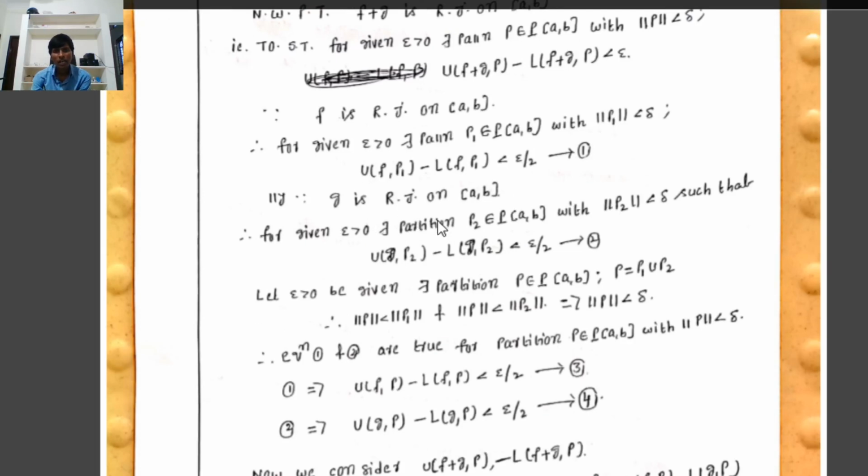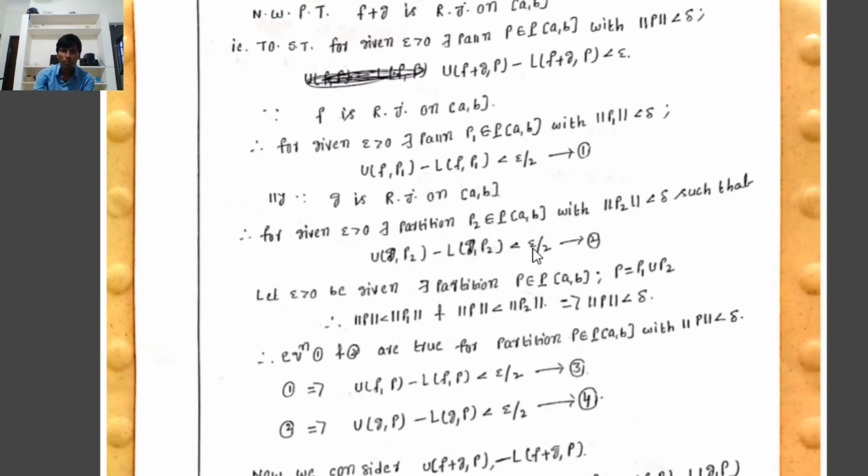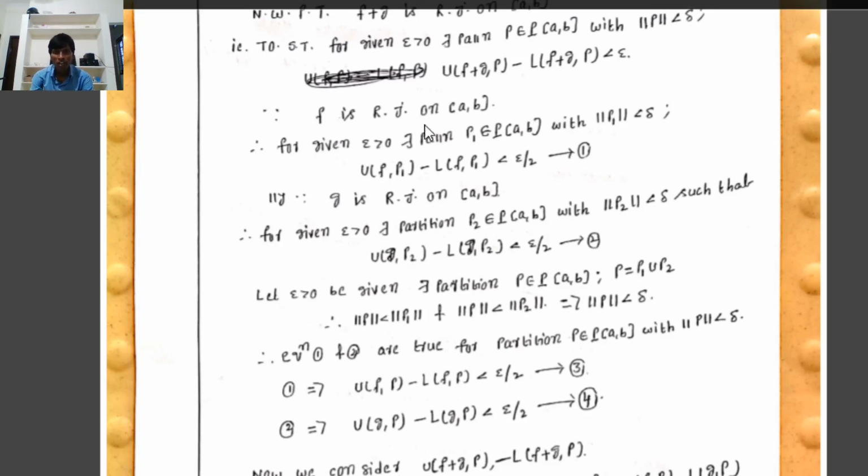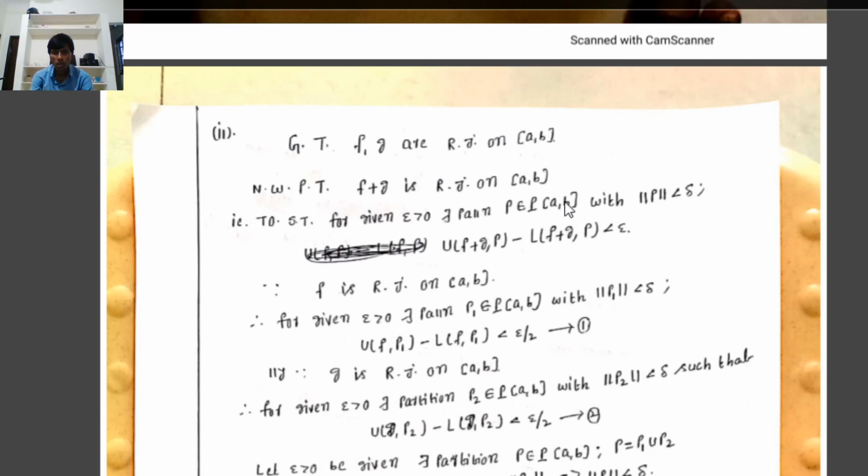Similarly, g is Riemann integrable on [a, b]. Therefore, by the necessary and sufficient condition for integrability, for given epsilon greater than 0 there exists a partition P2 of [a, b] with norm of P2 less than delta such that U(g, P2) minus L(g, P2) is less than epsilon by 2. We have to show that for given epsilon greater than 0 there exists a partition P on [a, b] such that U(f+g, P) minus L(f+g, P) is less than epsilon.